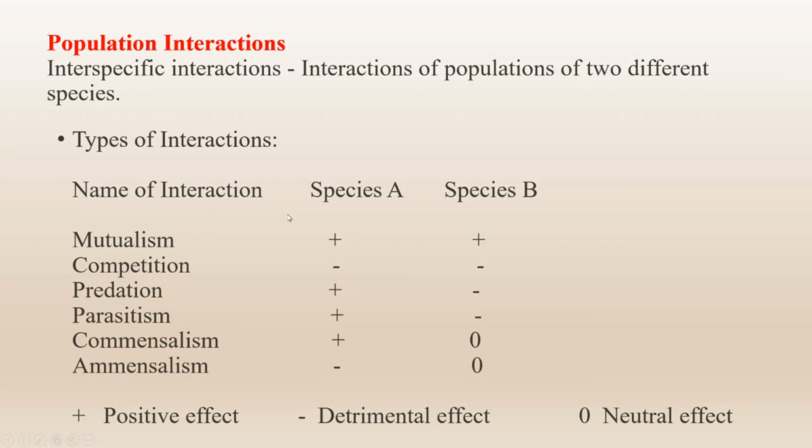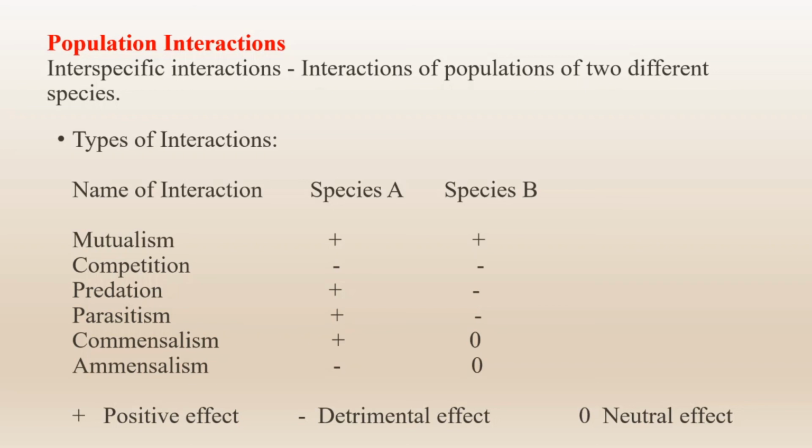The second one is competition. Competition for some type of food or some habitat may occur among individuals of the same or different species. It is not true that competition occurs only among closely related species. Competition also occurs among unrelated species, because completely unrelated species may share the same food.